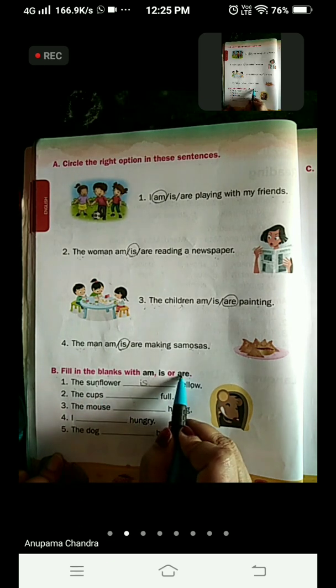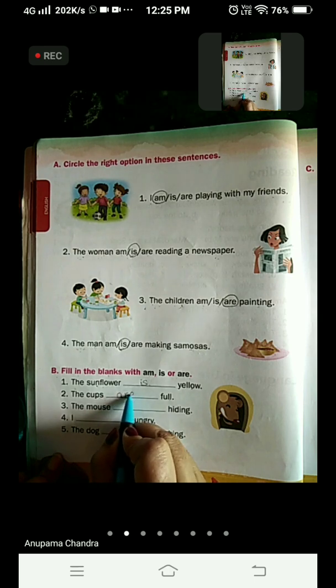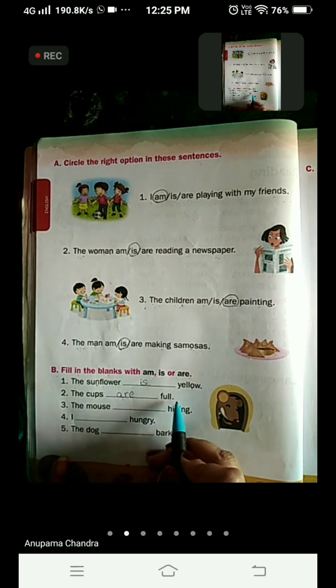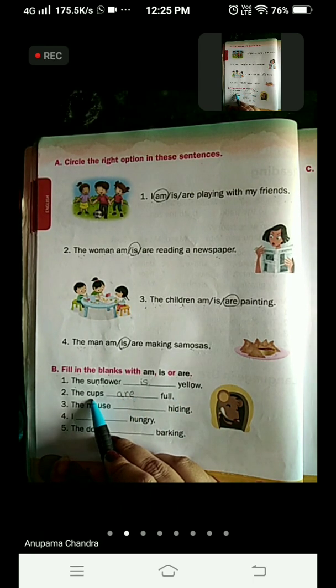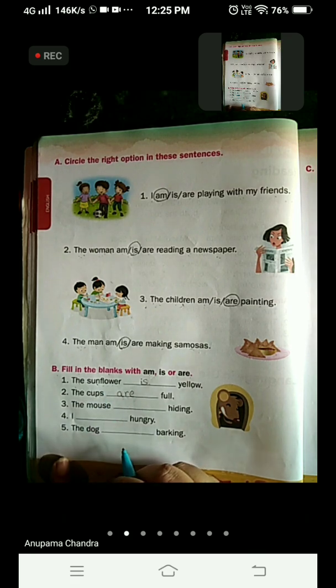So we are going to use the word A-R-E, are. Everybody will write with me. The cups are full. Why we have used are? Because we are talking about the cups which is more than 1 in number. And how do we come to know it is more than 1? Because S is written after cup. Okay. Now come to the third one.